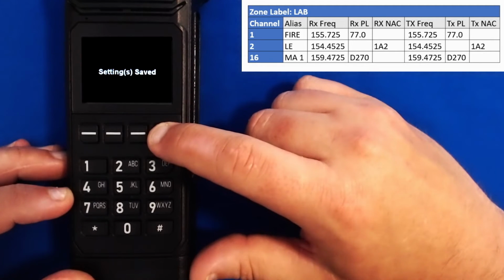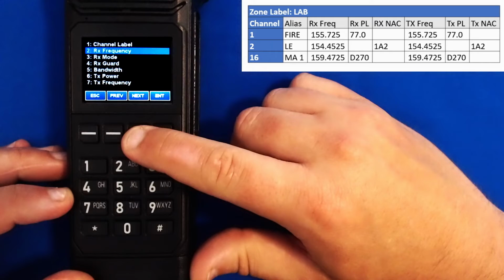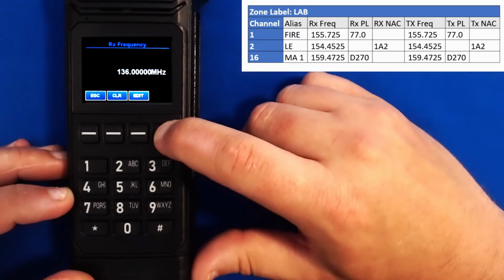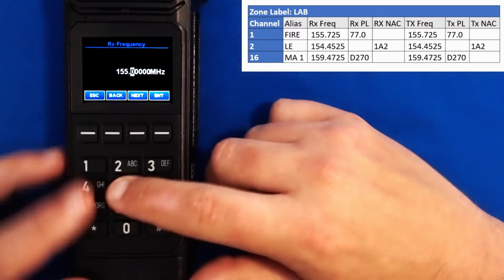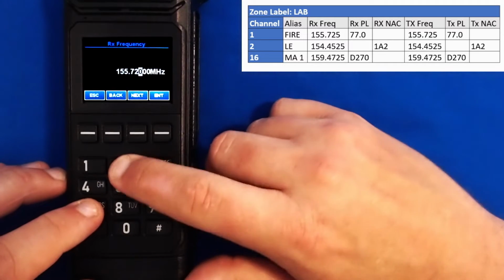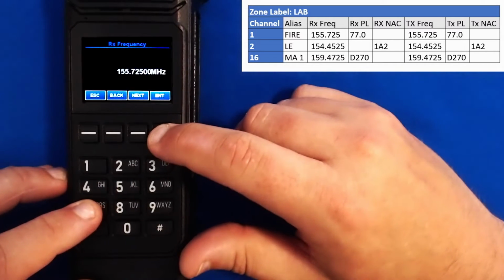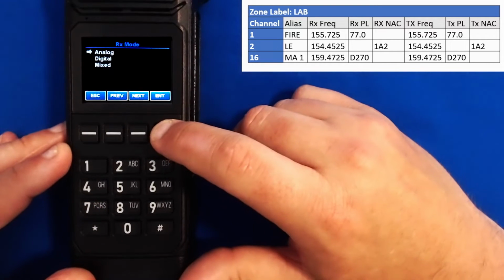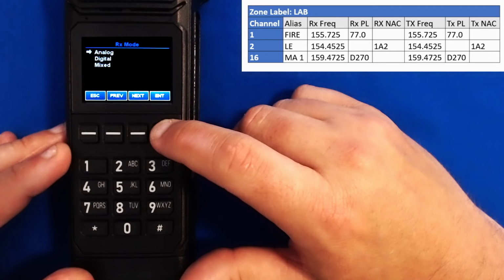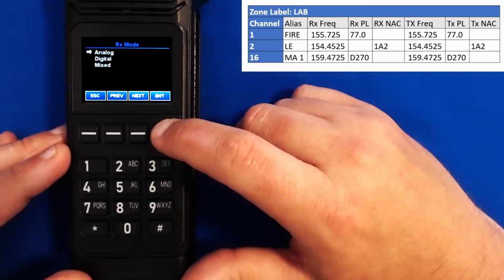Press enter. I will go to the receive frequency mode. I will press clear and type in 155725. Press enter. Go to my receive mode, analog, digital, or mixed. I look here and I see that this channel has been assigned an RX PL tone or an RX code guard. This means that this channel is an analog channel.